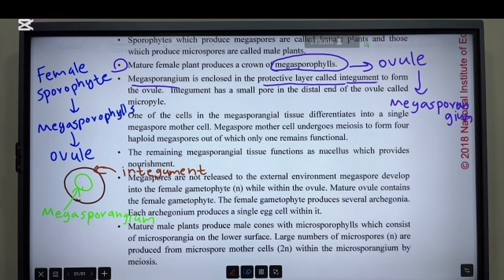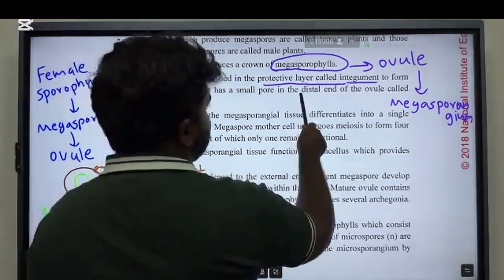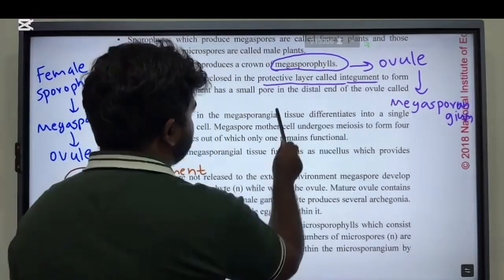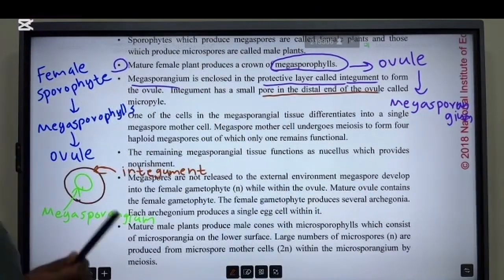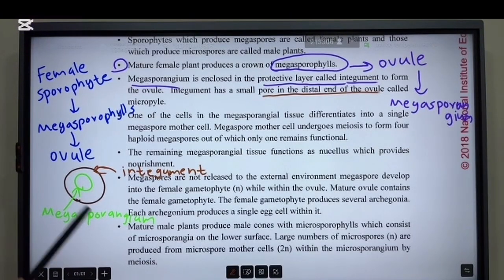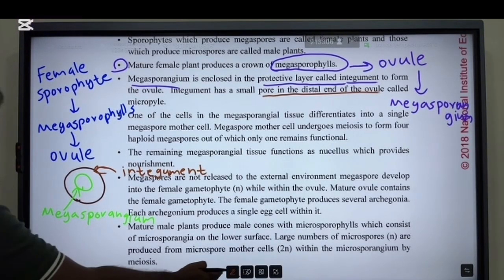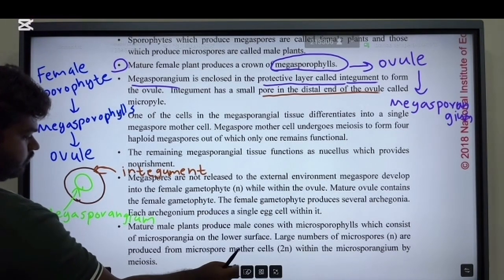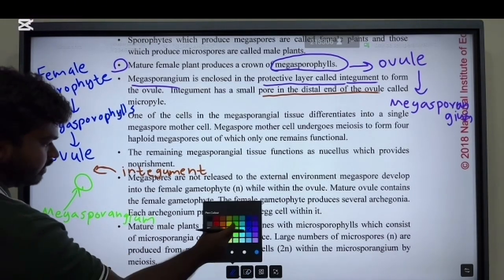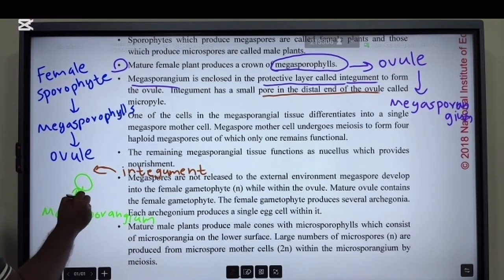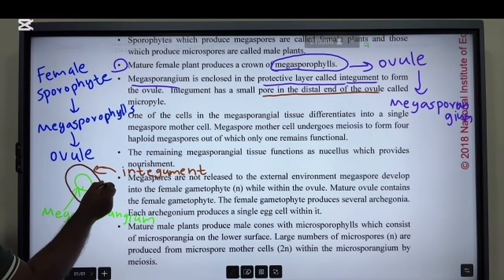So in this integument, at the distal end, integument has a small pore in the distal end of the ovule, right? Okay, now consider this is a pore.